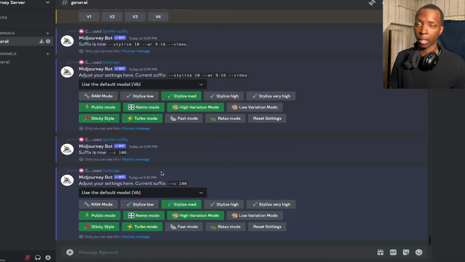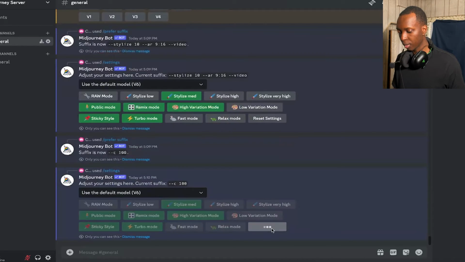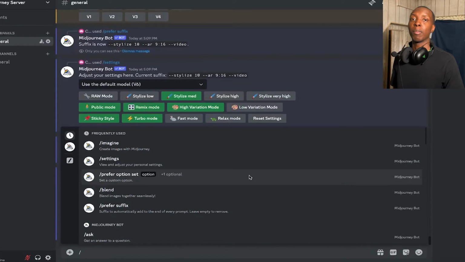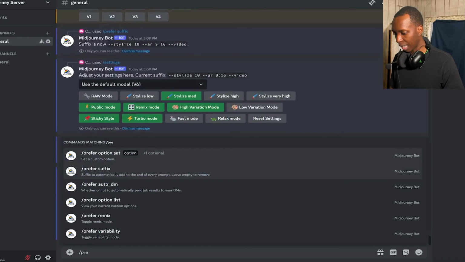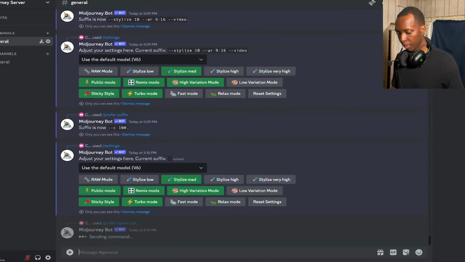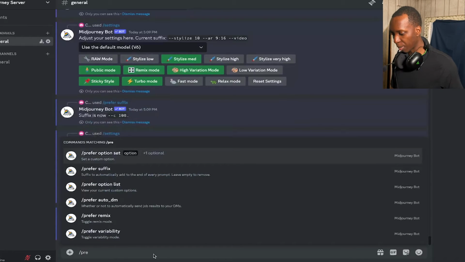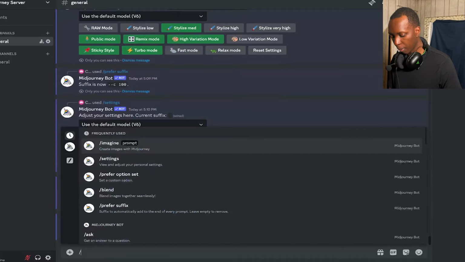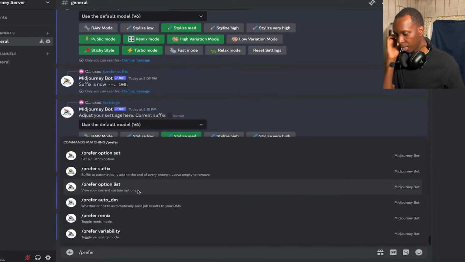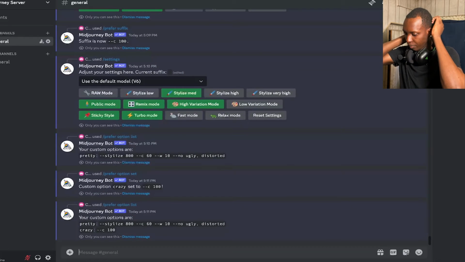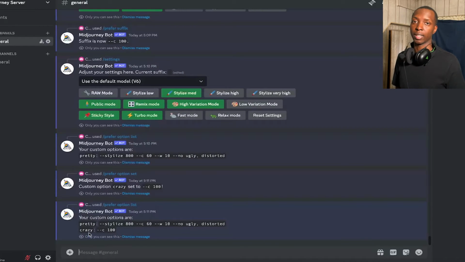But if you want to clear the suffix, all you would have to do is click reset settings, and now the suffix is gone. You'll still keep your /prefer option set though. But if you ever want to see all the options that you have, you would just click /prefer option list. You would just click that, and then you'll see that it has pretty, and that's defined as stylized. So if we added another one using prefer option set, now we have two options, and you would see it from /prefer option list. Click enter, and now you see we have pretty and crazy. So that's awesome. And if you click reset settings, it wouldn't reset either of these. You would just have to manually delete them.